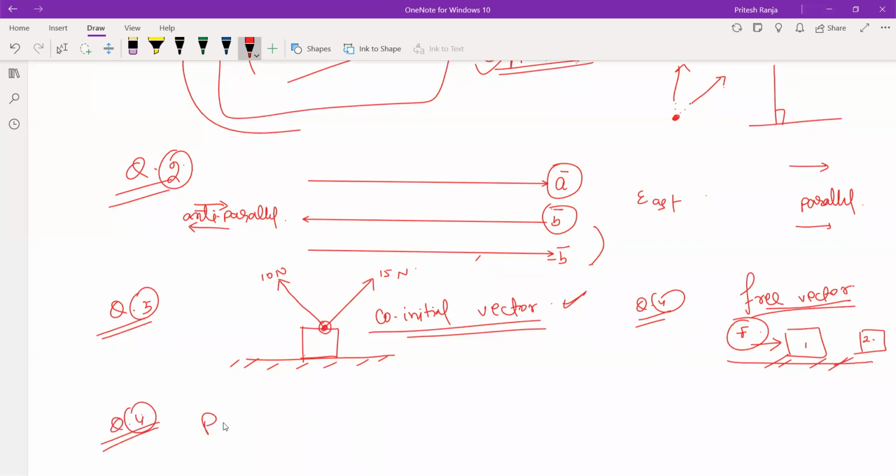so what was position vector? Who will tell me what position vector was? This is the one which we require the most.